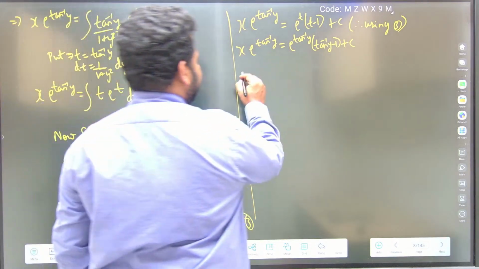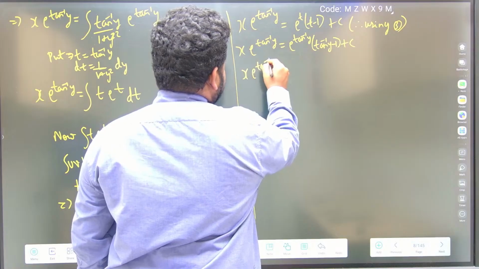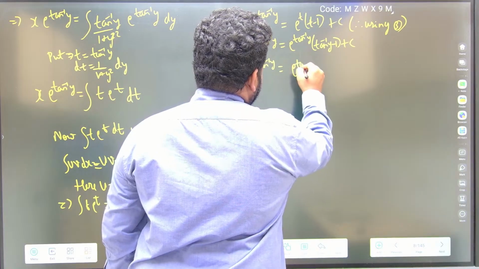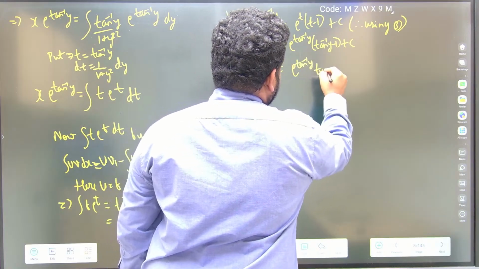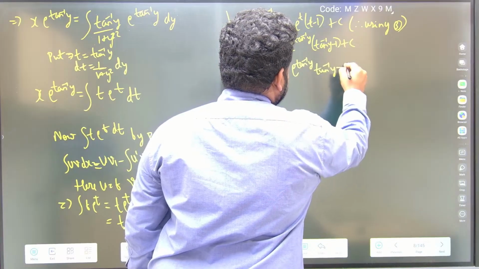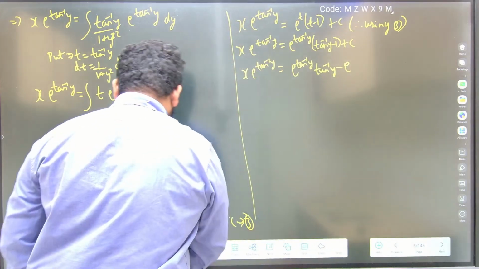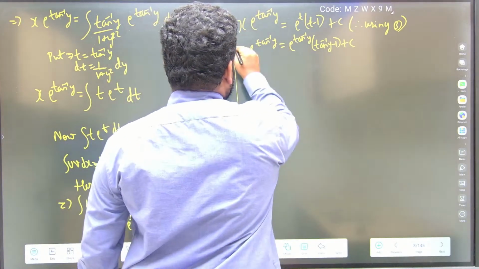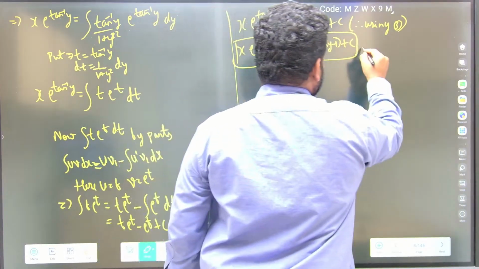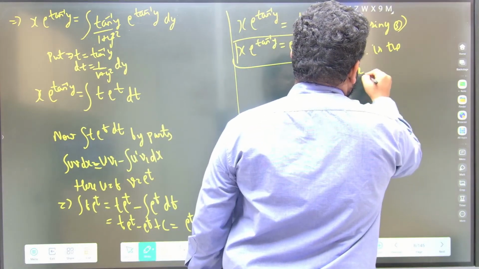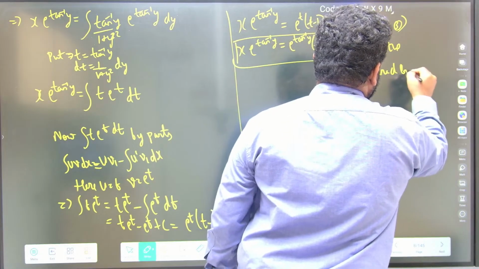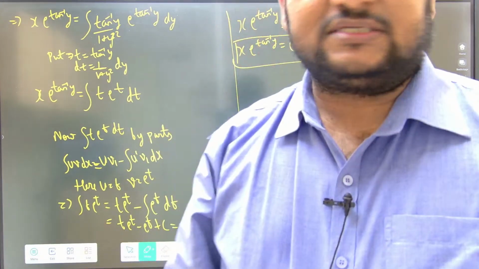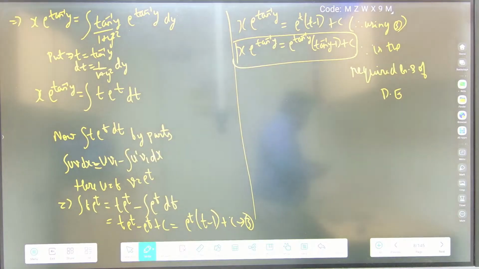Now what can I simplify further? X into e power tan inverse of y into tan inverse of y minus e power tan inverse of y. No need to do that. Let us keep it here itself, that's enough, we have taken common here. So therefore this is the required general solution of the differential equation. Clear, friends? This is the way you have to solve this question.